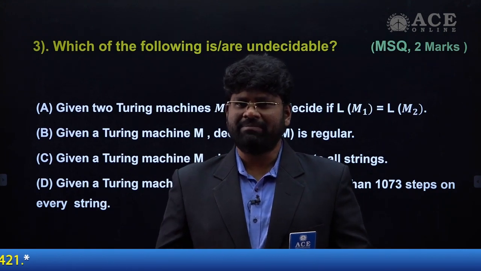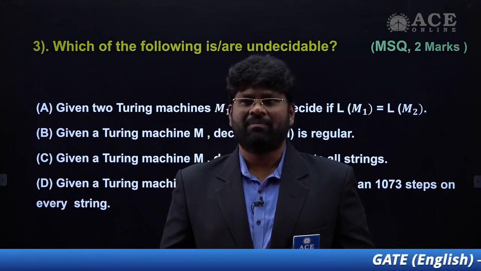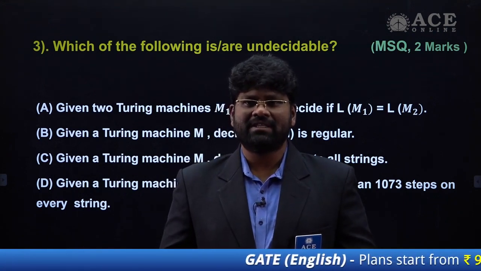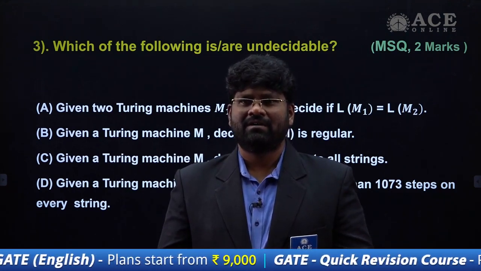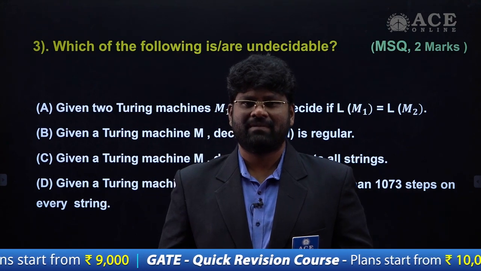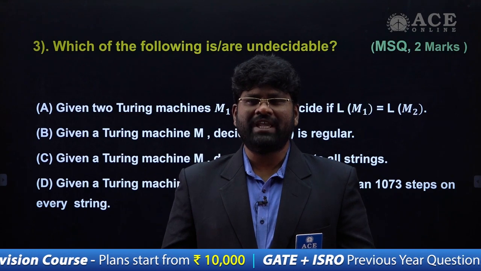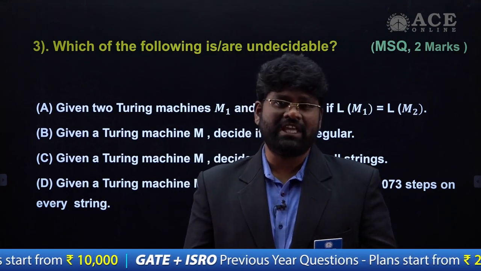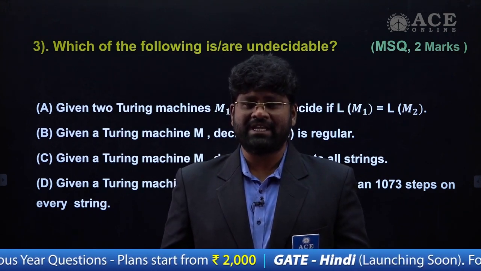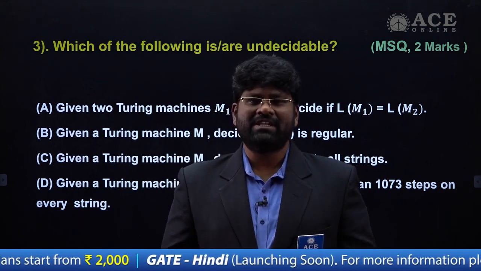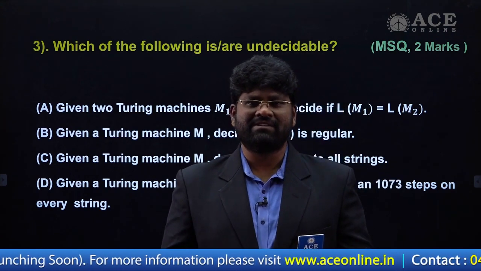As for the statements given here, they are the standard statements, the general theorems which we have in formal language and automata concepts. Language accepted by the Turing machine, we can say that is a recursively enumerable language, or else I can say that it is recursively enumerable or recursive language. In general, if something is recognized by the Turing machine, we say it's recursively enumerable.